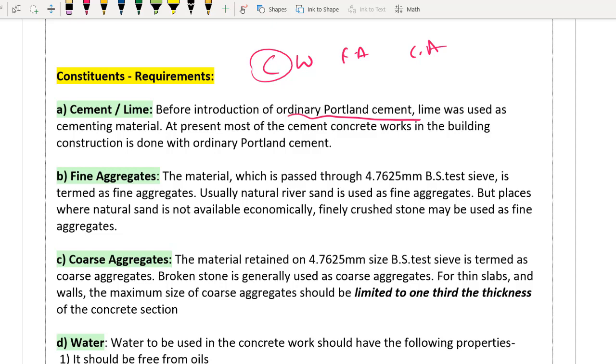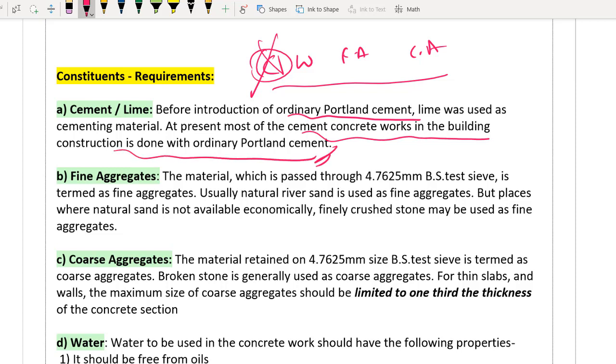Now you can imagine how much people use concrete in this world. Obviously it is a major invention which has revolutionized our world, and in this we will be having 4 ingredients. One is cement, water, fine aggregate and coarse aggregate. In the previous age when there was no cement, we used to use lime also. At present most of the cement concrete works in building construction is done with ordinary Portland cement only.